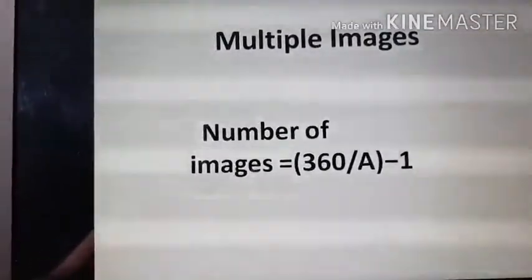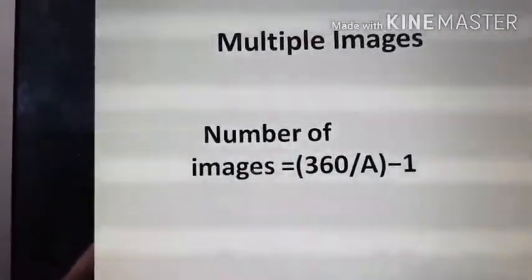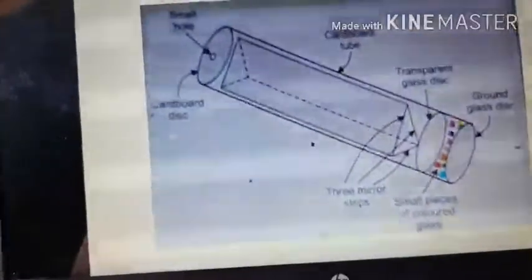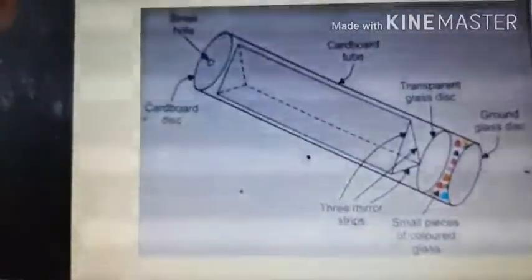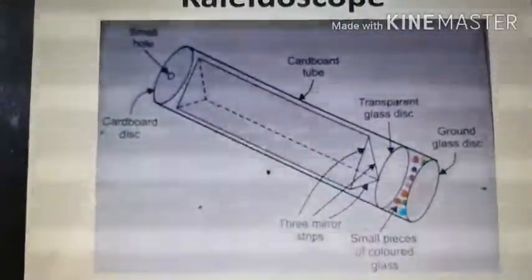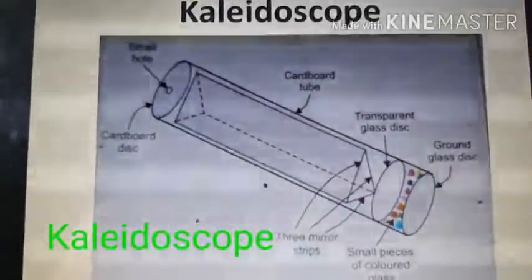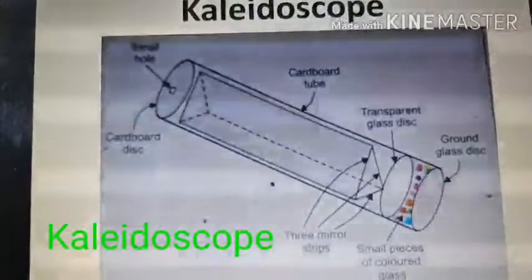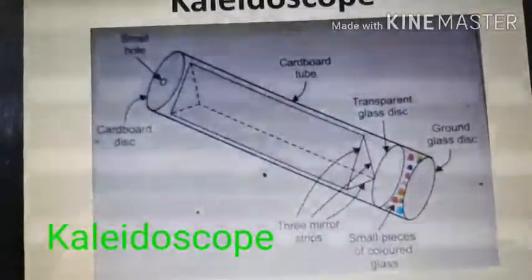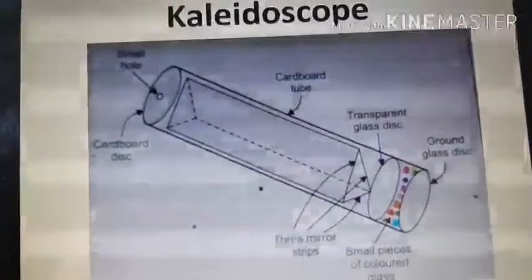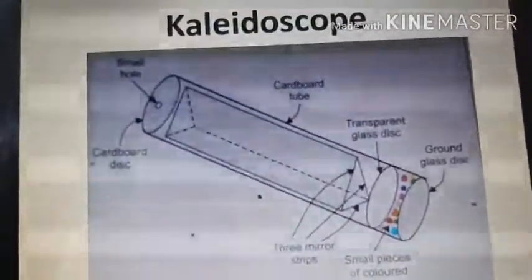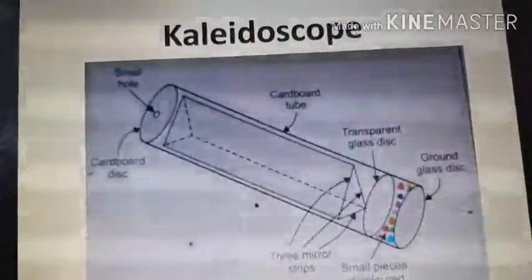Now the next topic we will be discussing is the kaleidoscope. A kaleidoscope is an instrument or toy containing inclined plane mirrors which produce multiple reflections of colored glass pieces and create beautiful patterns. We can actually make a kaleidoscope at home also. We have to take rectangular strips of plane mirror, each about 15 centimeters long and 4 centimeters wide. Join the 3 plane mirror strips lengthwise using adhesive tape to form a hollow prism.